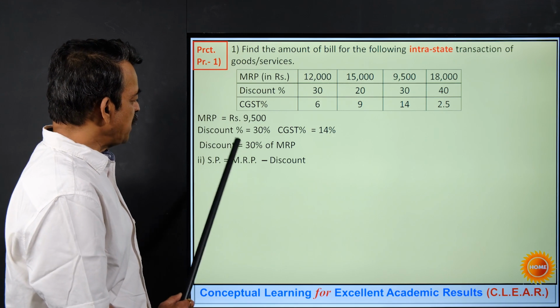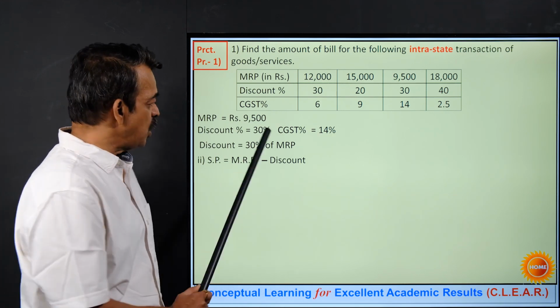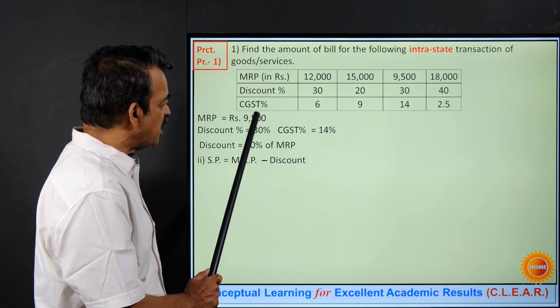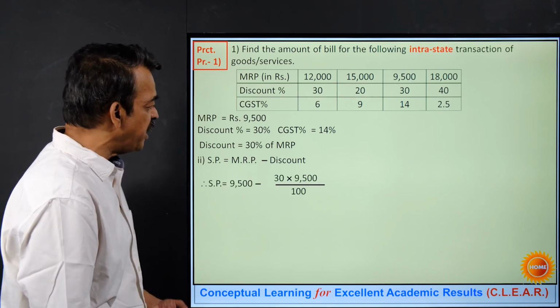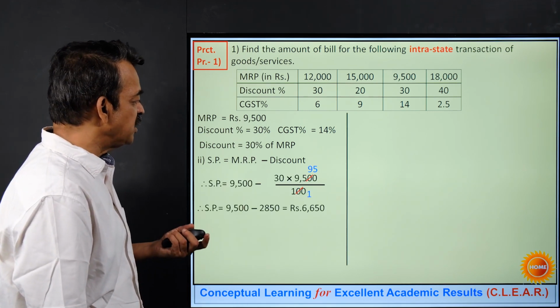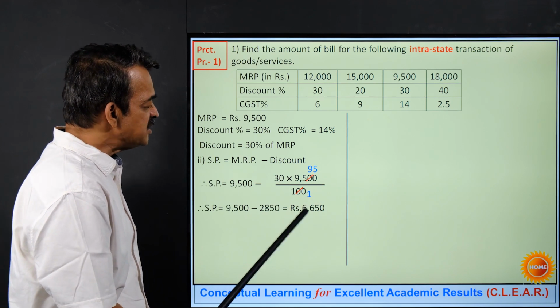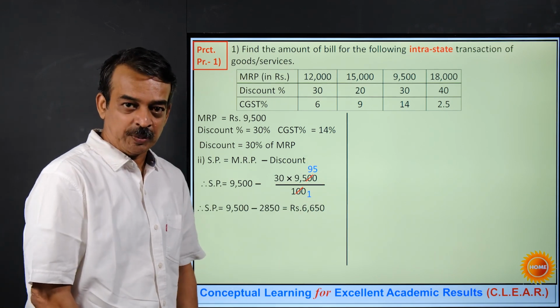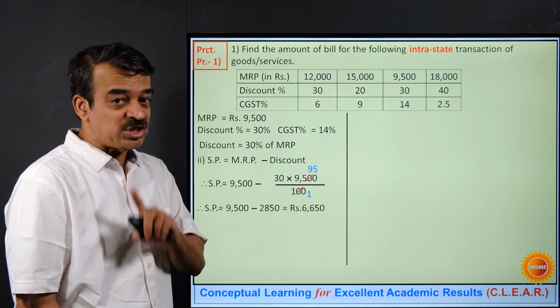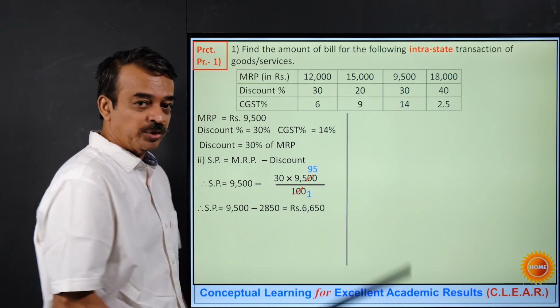Let's do the same thing for the next one. Once again, selling price is MRP minus discount. 30% of MRP, that is 9,500. If I simplify it, I get the answer for SP as 6,650 rupees. Now the rate of CGST is known to us as 14.